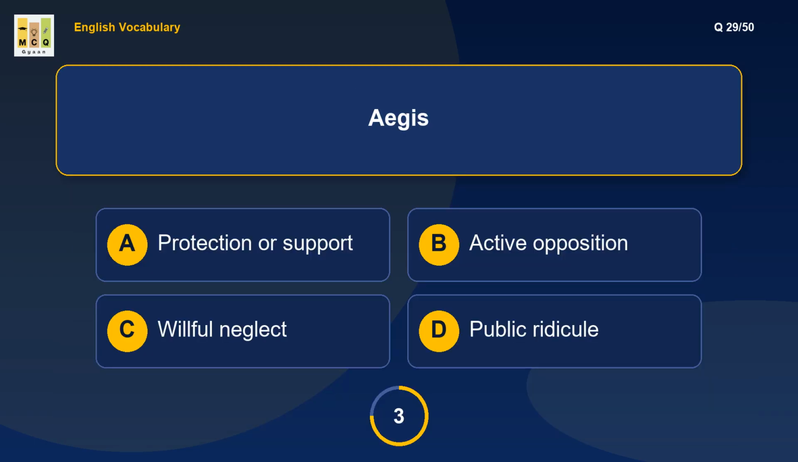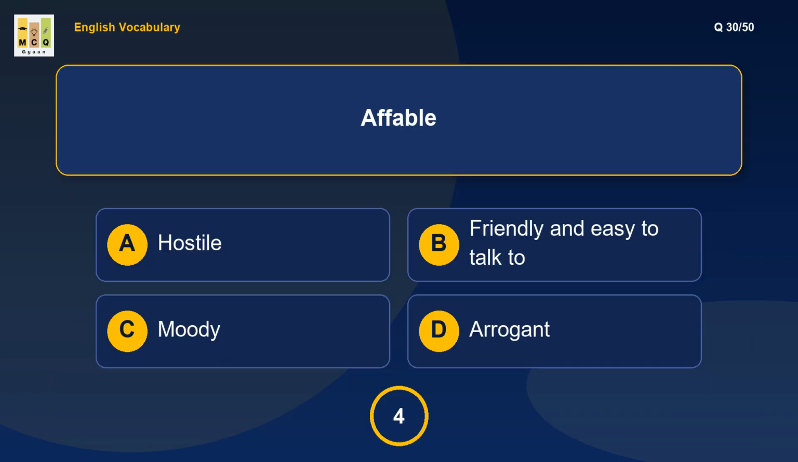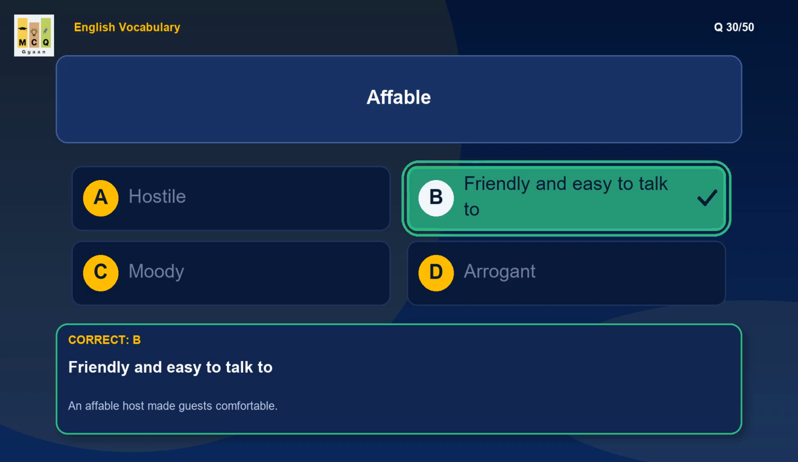What is the meaning of aegis? Aegis means protection or sponsorship. Example: the study was under the aegis of WHO. What is the meaning of affable? Affable means genial, approachable. Example: an affable host made guests comfortable.